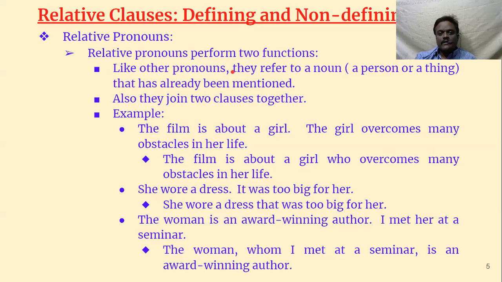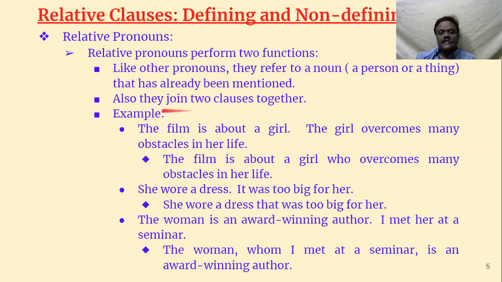A relative pronoun is a bit different from an ordinary pronoun. With an ordinary pronoun, suppose we are talking about Rama. So we say Rama is my friend. He is in Hyderabad. He works in a factory. He can speak many languages. So all these he's refer to Rama. Whereas here, a relative pronoun refers to the word or name or thing that precedes. That is very important. Actually, there should be something before it. It can refer to a person or a thing. That is the first function.